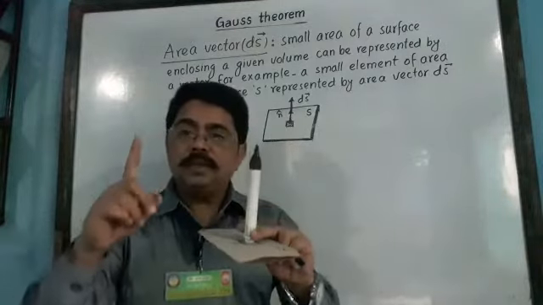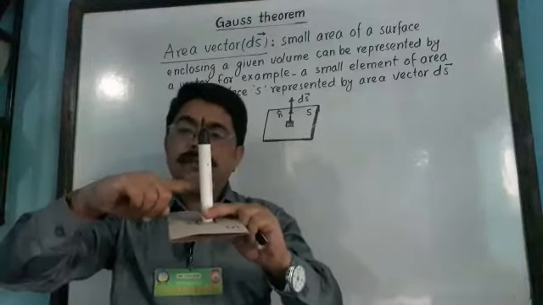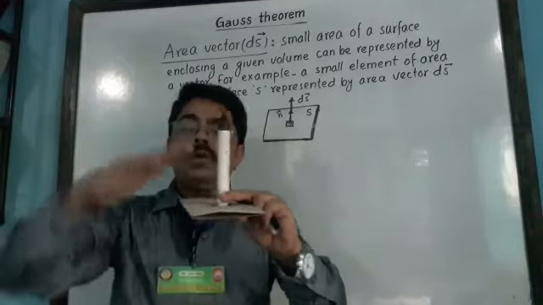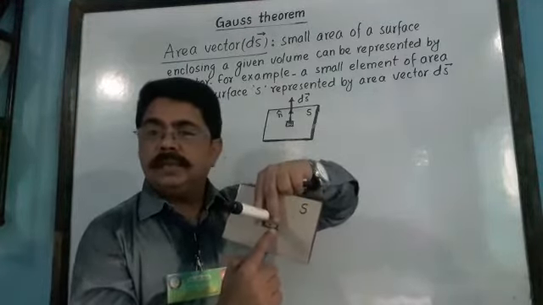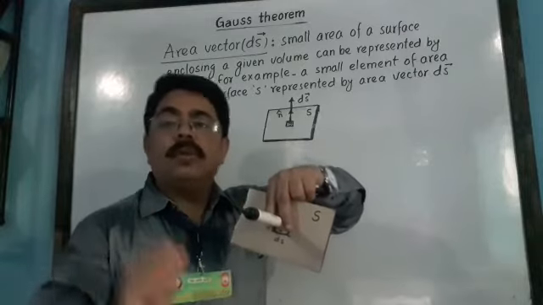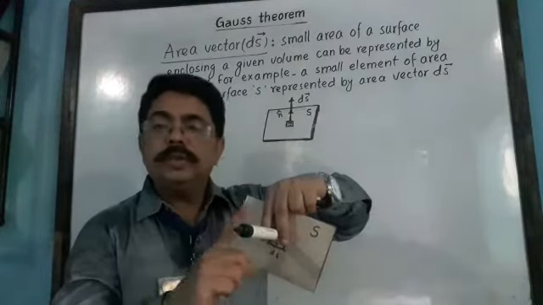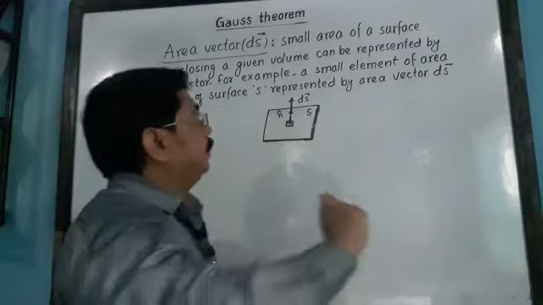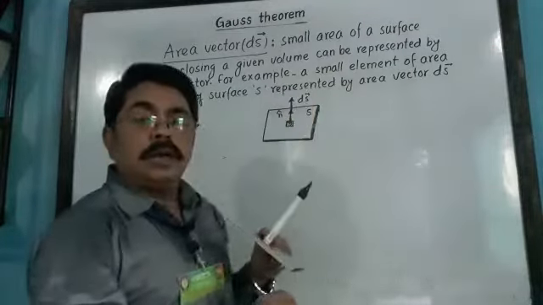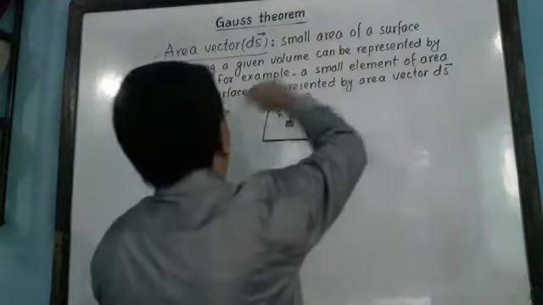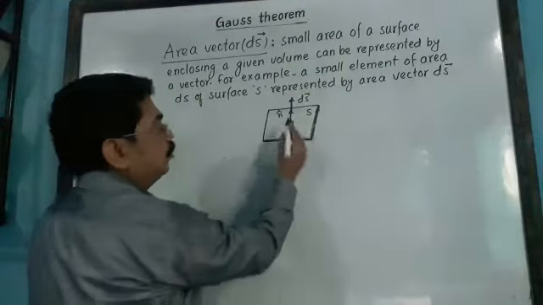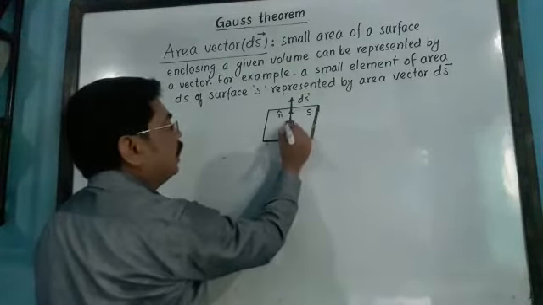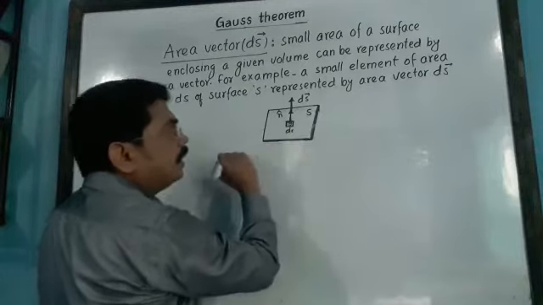The area vector is called ds, so the direction of ds will always be perpendicular to this area ds, the small area element ds, and pointing outward. Clear? So this is ds. See, a small area of a surface. Let us suppose the whole surface area is S, so we are considering the small surface area. This surface area will be ds.